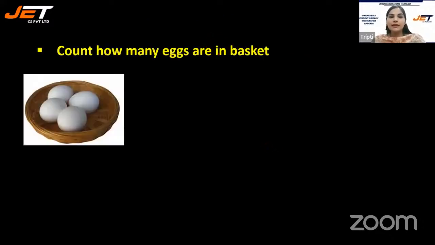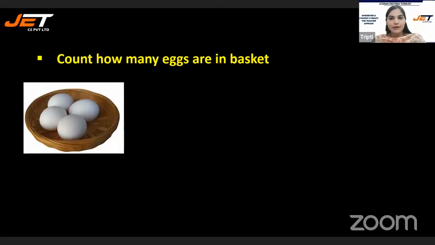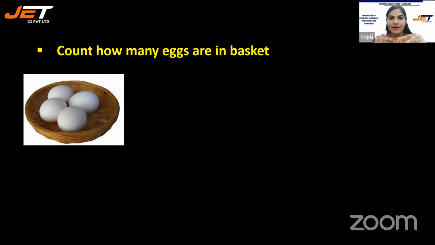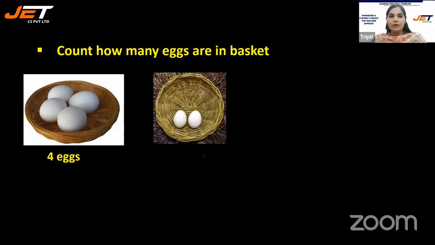Count how many eggs are there in the basket. Yeah. So, right, there are 4 eggs in the basket. Okay, children who are watching the session live, if you have any questions, ask me in the chat box, or if I'm asking you any question, kindly reply in the live chat. 4 eggs. Here, how many eggs are there?